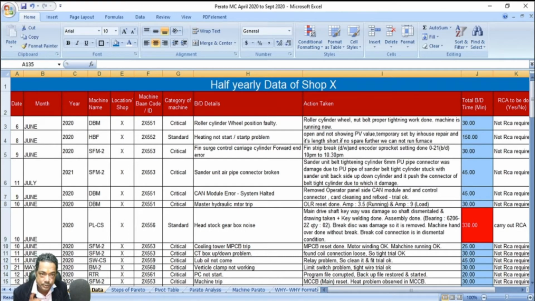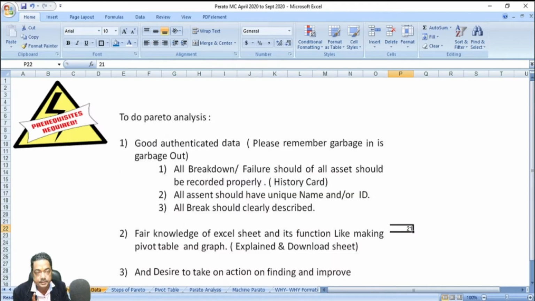Now again, I would like to remind you the prerequisite. You should have very good authentic data. Please remember, garbage in is garbage out. So you have to have good authentic data. Don't cheat yourself. Record authentic data as much as you can, because analysis done on wrong data will never give you a right result. And you should capture all your failures of assets in a history card. If you are not maintaining history card, better start maintaining it.